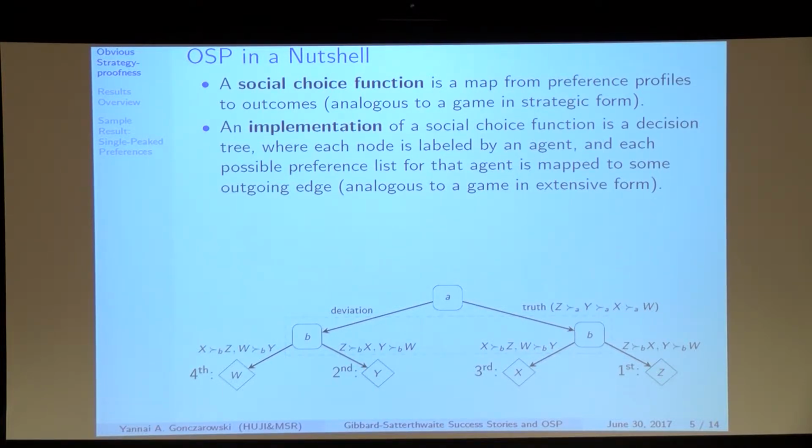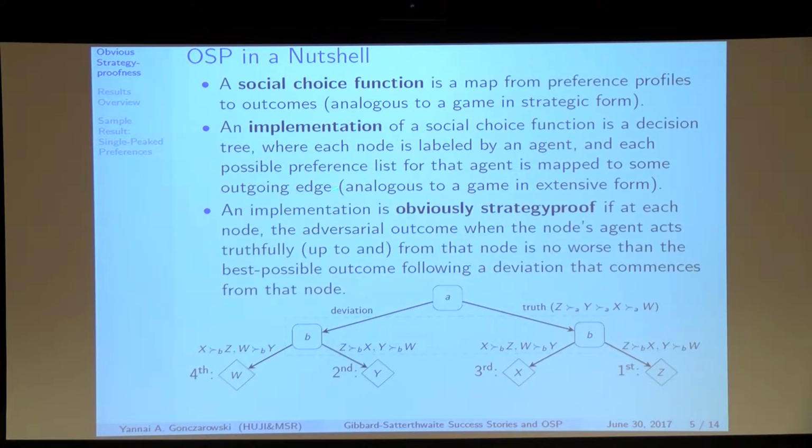To check strategyproofness, as I said, we've done this a million times already. If B goes to the left, then yes, A is better off telling the truth. He'll get his third rather than fourth choice. And if B goes to the right, then player A is still better off telling the truth. He'll get his first rather than second choice. So telling the truth for this type of player A is strategyproof.